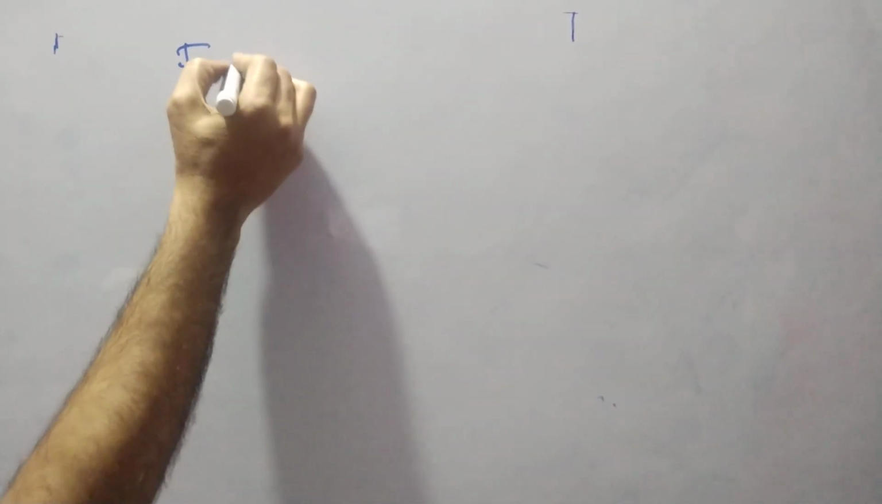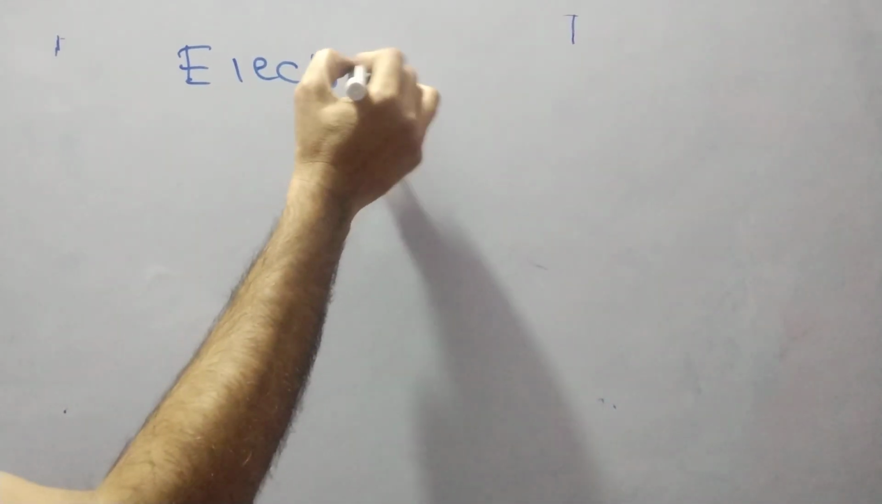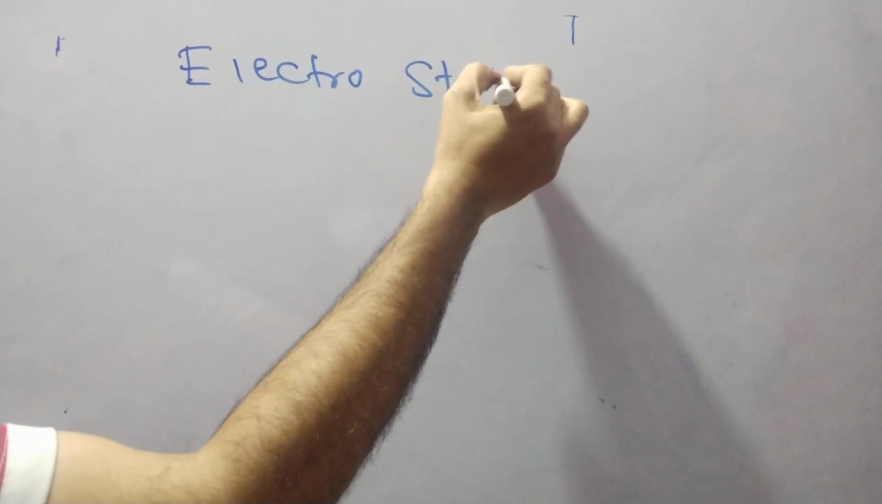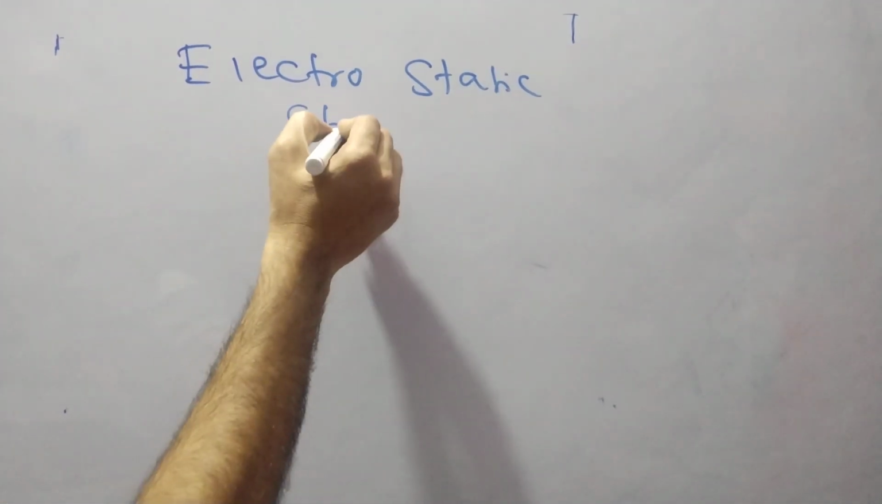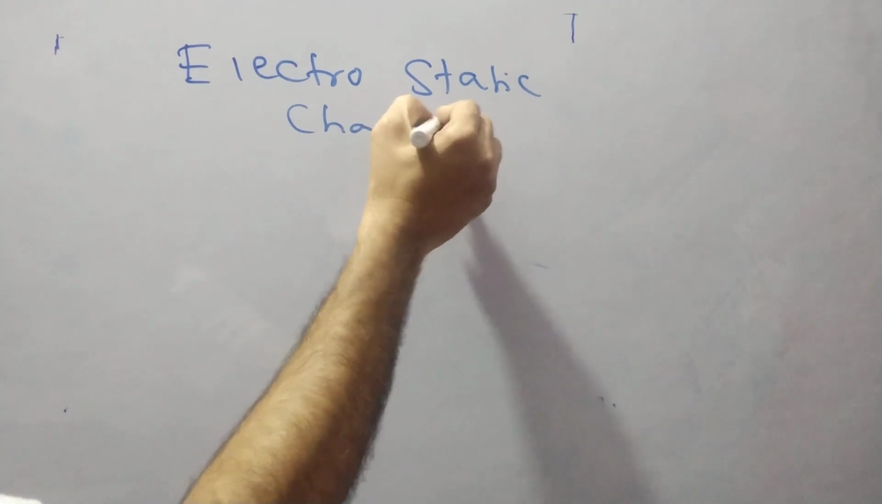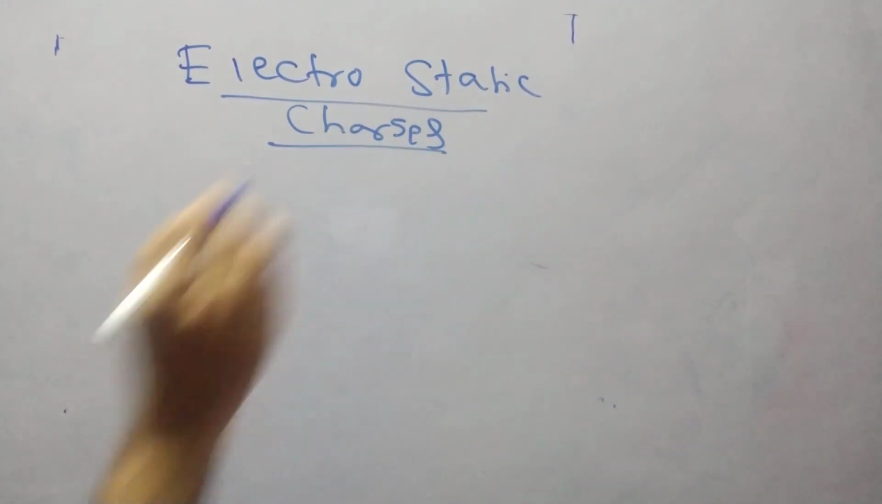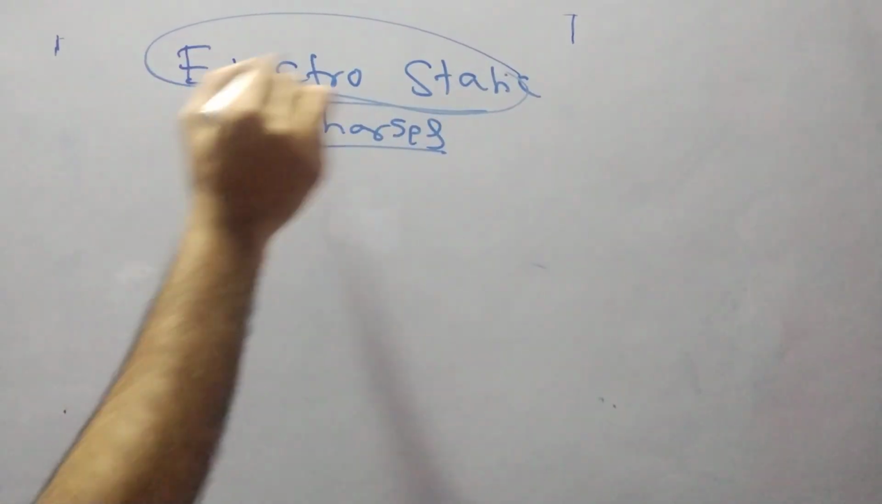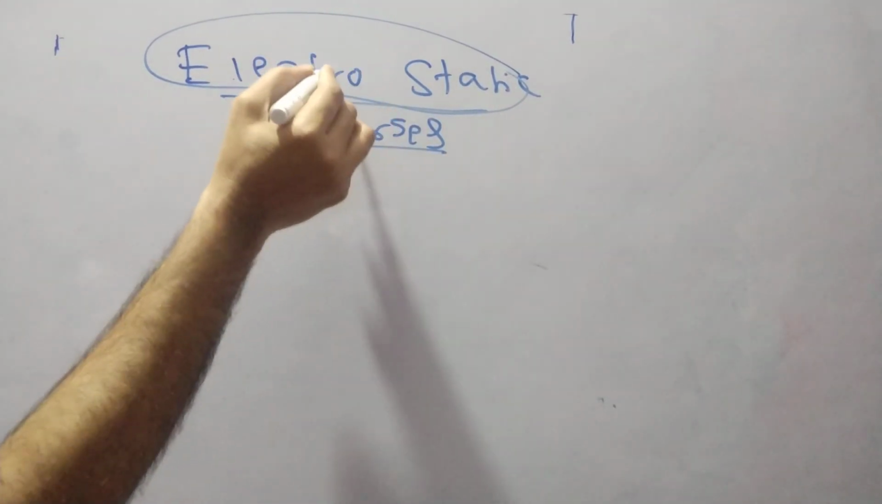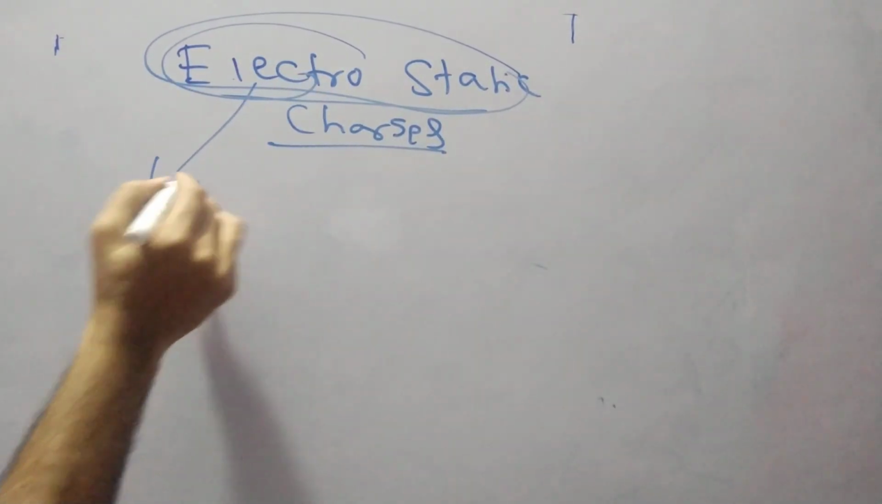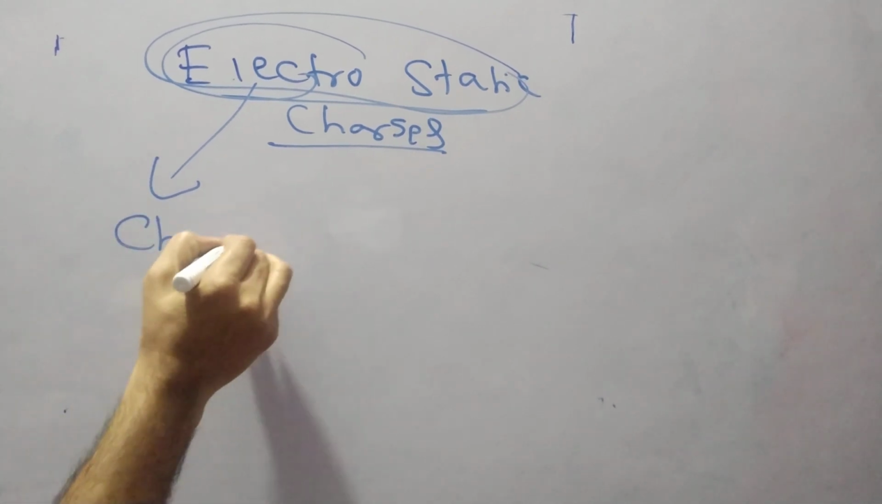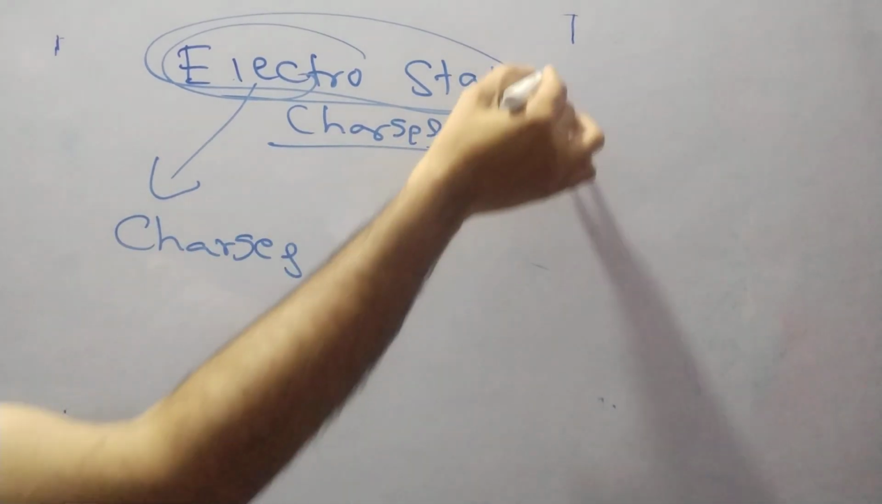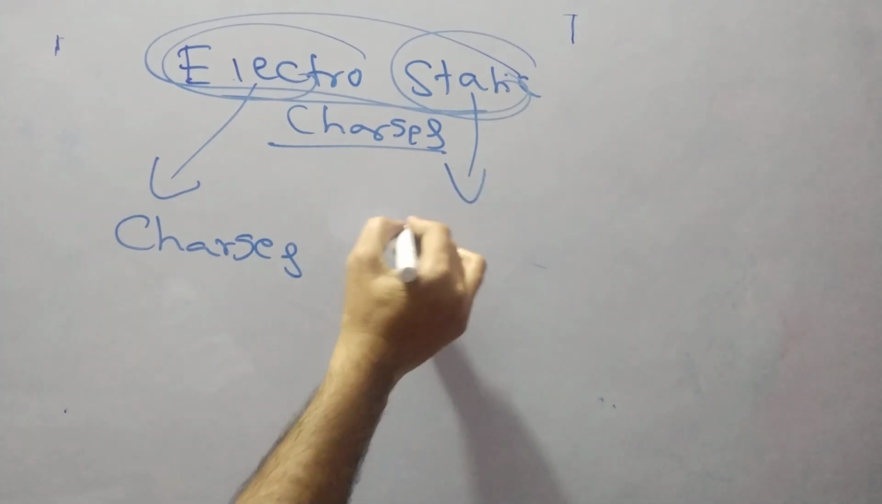Electrostatic charges. This is the topic name, electrostatic. Electro means charges. Static means stationary.